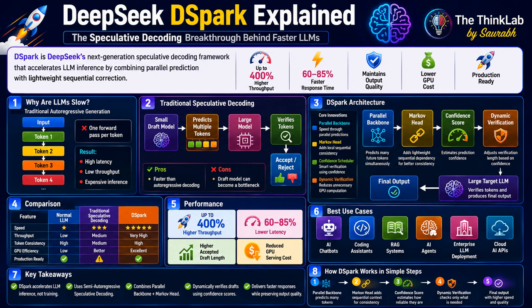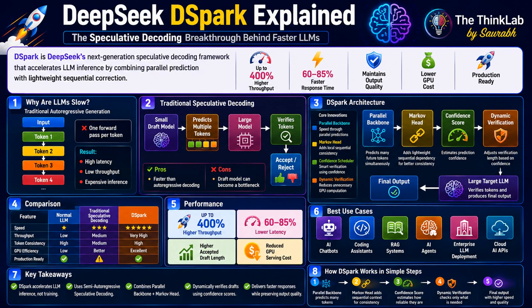So what kind of performance improvement does DSpark deliver? According to DeepSeek's published results, DSpark can achieve up to 400% higher throughput, and production deployments report around 60 to 80% faster response time. Even more important, the speed improvement comes without reducing the output quality, because every accepted token is still verified by the main language model. So that means users get faster answers, and companies spend less money on GPU infrastructure. This is a win-win situation for both developers and businesses, right?